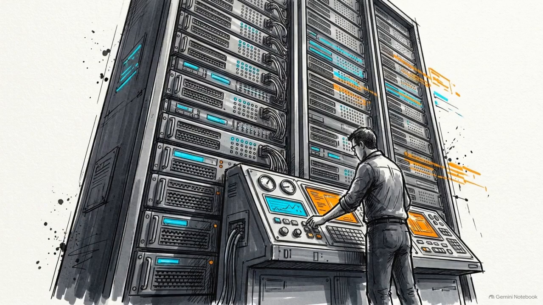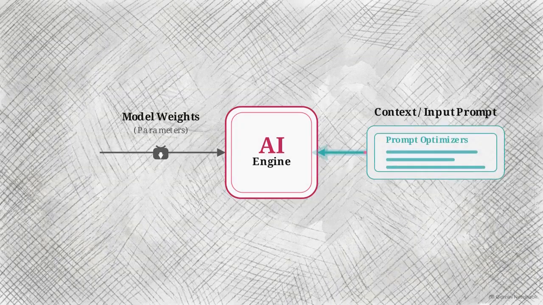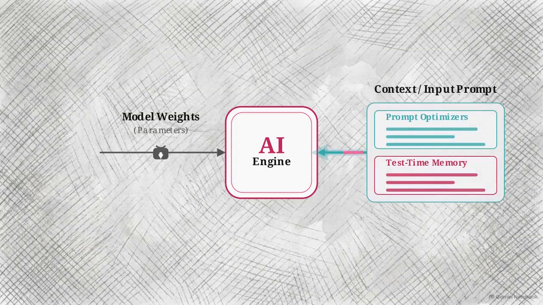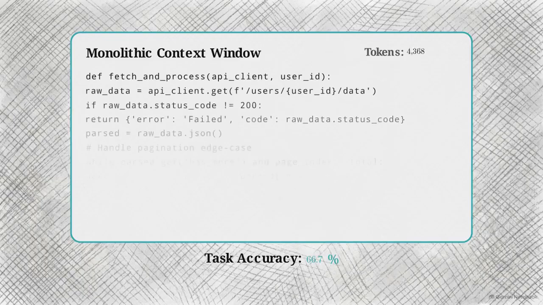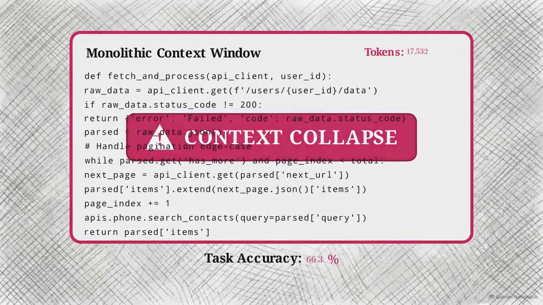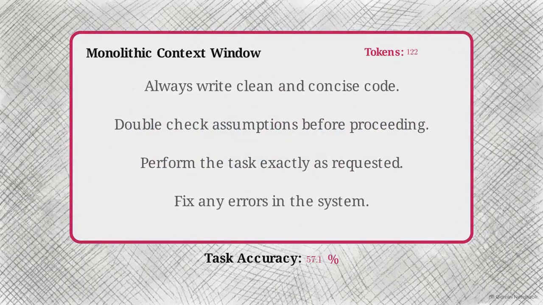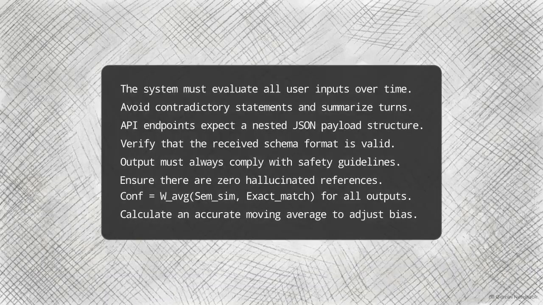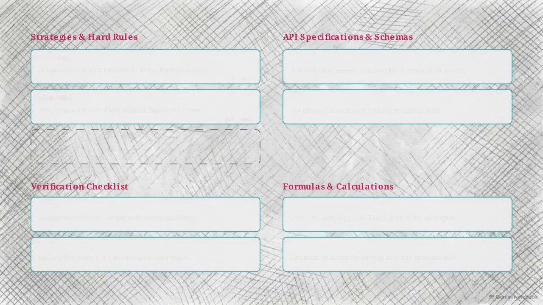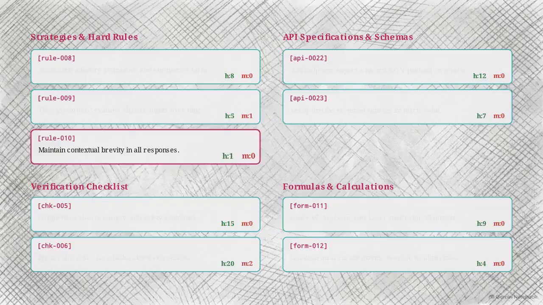To avoid touching the weights, the industry spent the last 2 years pivoting towards context adaptation, relying on automated prompt optimizers and iterative test-time memory systems. But research from Stanford and Sambanova reveals a critical problem. These standard context adaptation methods contain architectural flaws that break down as tasks become more complex. Patching language models with continuous prompt engineering has reached a functional limit. Overcoming these failures requires changing the underlying structure of how AI systems manage memory.